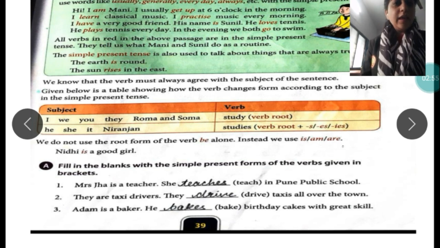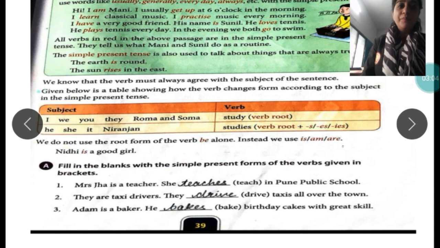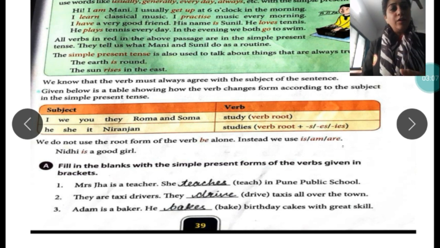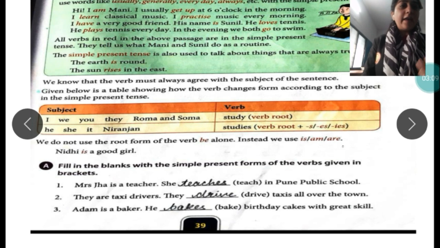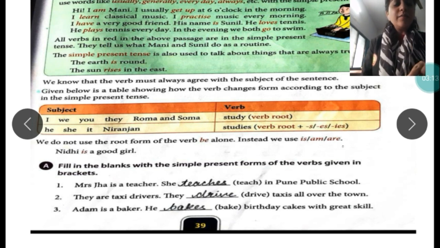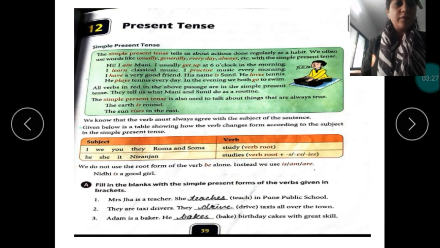Second one, they are taxi drivers. They dash taxis all over the town. Students, already there are taxis, means plural form. So drive we will use as a singular form. They drive taxis all over the town. Adam is a baker. He dash birthday cakes with great skill. Bake, so bake would be bakes. So what is the simple present form of bake? It would be bakes. I hope you are clear with the first three sentences.